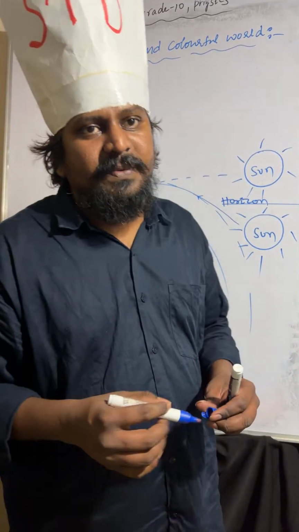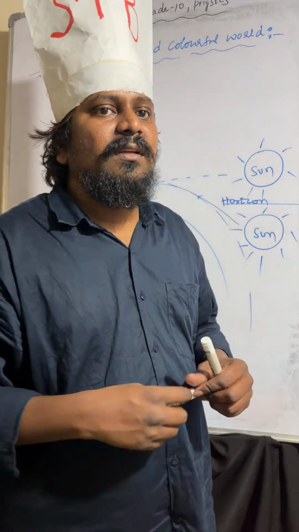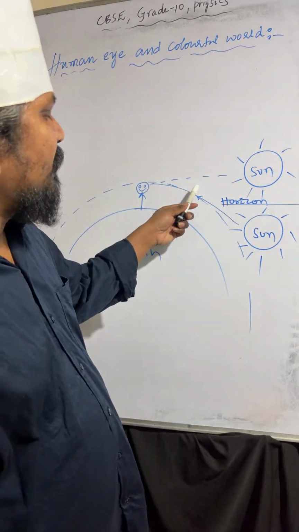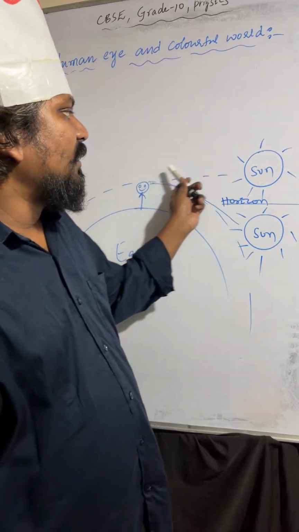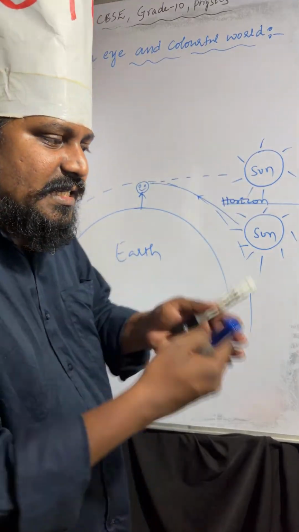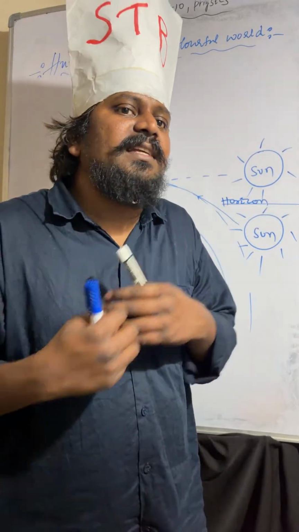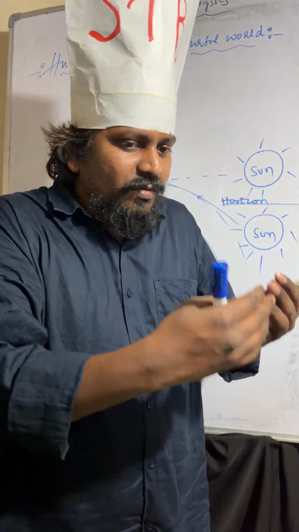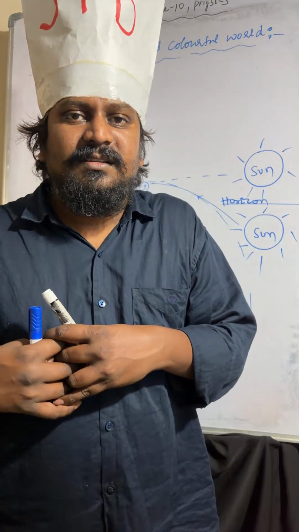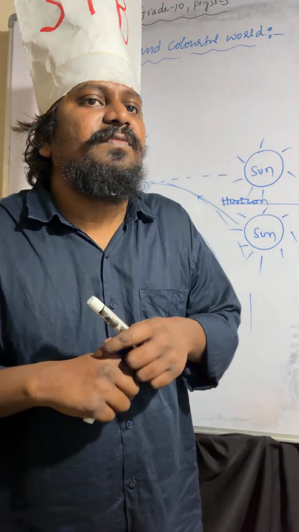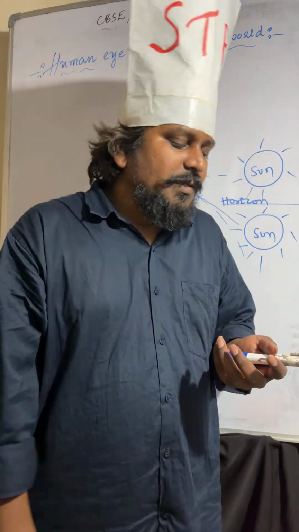Okay? I hope it is very clear. Understood? So when it enters into the atmosphere, refraction takes place, so it appears here. Advanced sunrise and delayed sunset: 2 minutes advanced sunrise and 2 minutes delayed sunset, due to atmospheric refraction.